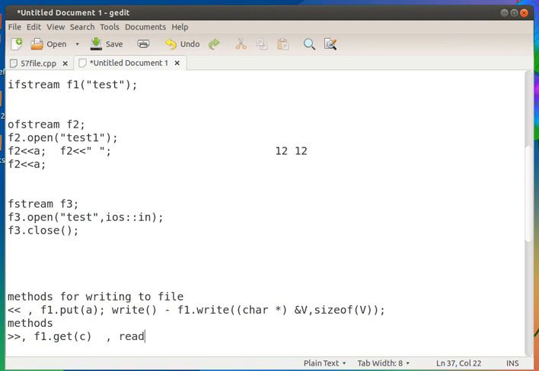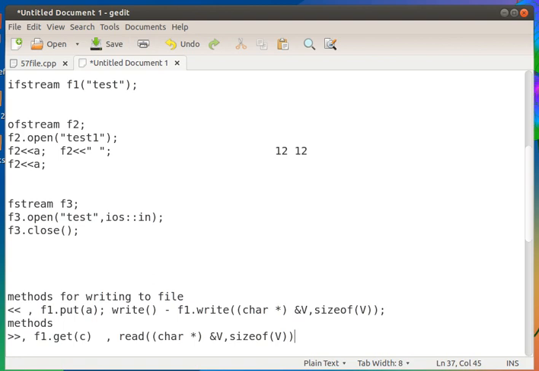Okay, and now corresponding to write, we have read function, and the syntax remains same. Whatever we have given here can be passed as the argument. So this is read. Reading the object to that block of variables, serial number or class number, name and marks, to the object v.